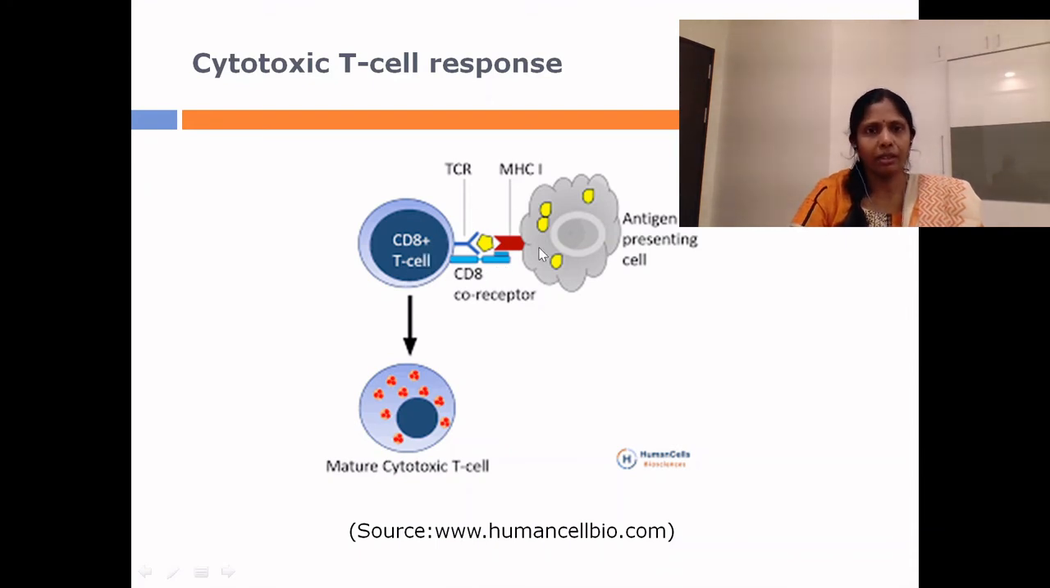So we can see here the T cell recognizes the antigen with the help of T cell receptor, and the CD8 molecule recognizes the class 1 MHC molecule of the antigen presenting cell. Now this stimulation causes the T cell to become a mature cytotoxic T cell. This in turn destroys this antigen presenting cell. So this is how the cytotoxic T cell response occurs.